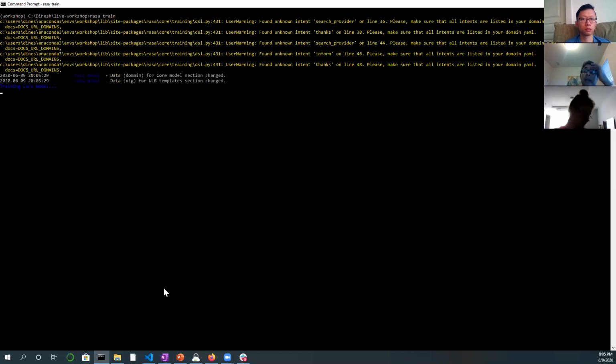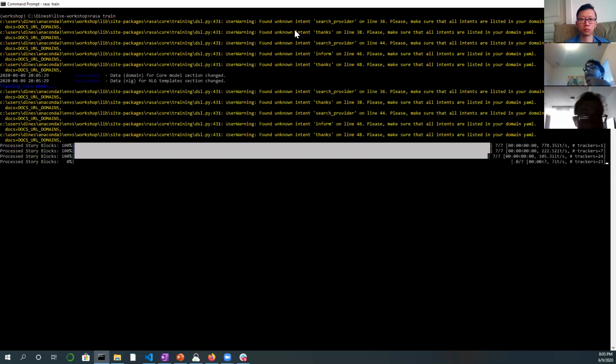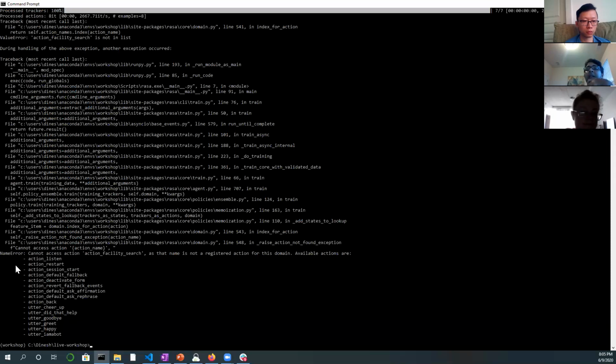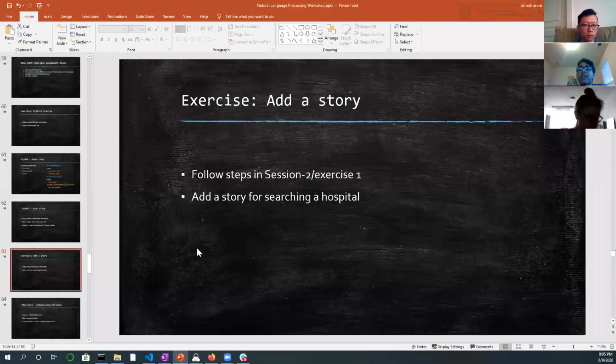When you type rasa train, it trains the core, that is the dialogue management piece, which is the stories.md file. It is trying to create that. So now you'll see a small error showing up. Let's read this. It says, cannot access class action facility search as name is not a registered action in domain. Which means that there is something out there which we haven't configured, and now we'll learn about domain. What is a domain and what does it do?